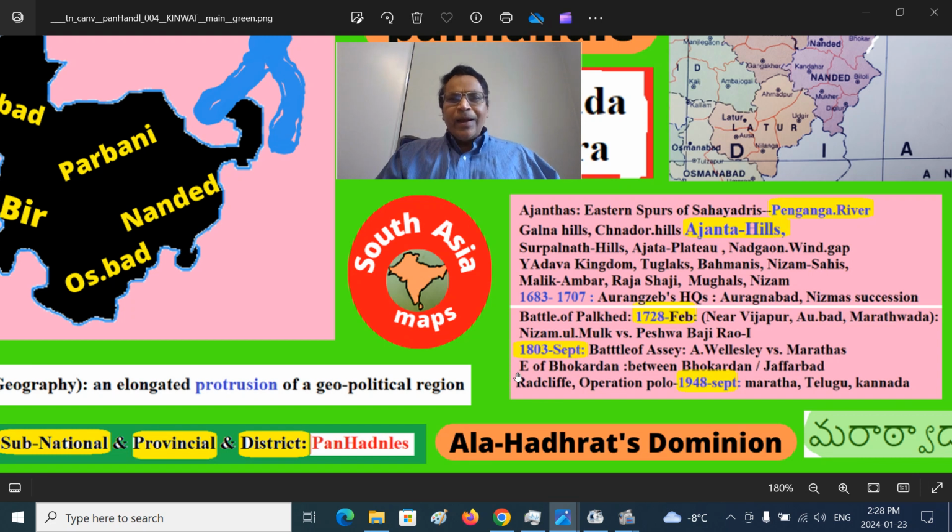And the Battle of Hasi in this region, east of Bokardan, between Bokardan and Jafrabad. Jafrabad is in the Aurangabad and Jalna regions. Then the Radcliffe line formation and operation follow, and the integration of this by Sardar Vallabhbhai Patel.